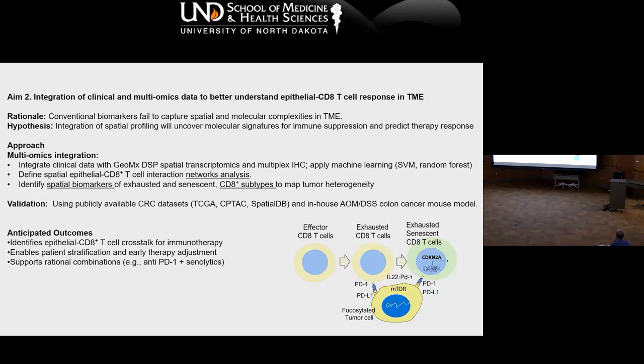The outcome will be to identify epithelial CD8 T cell cross-talk for immunotherapy and enable early therapy adjustment. Also, as I showed you, P16 was increased. So in combinatorial therapy with PD1, how can we make this immunotherapy effective for older adults?